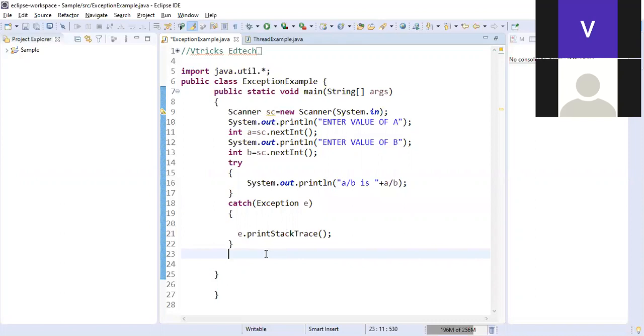We have one more block called finally. It is there in your theory session, but it's not concerned with this particular program. I have try, catch, and finally. These are the three different statements which are used to handle exceptions.